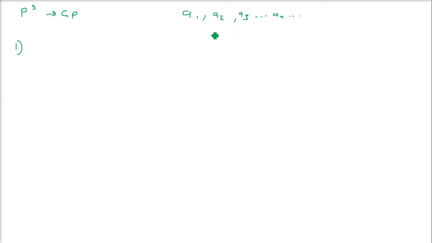So it won't change. Multiply or divide by any constant K, it will remain a GP and the common ratio also remains the same.